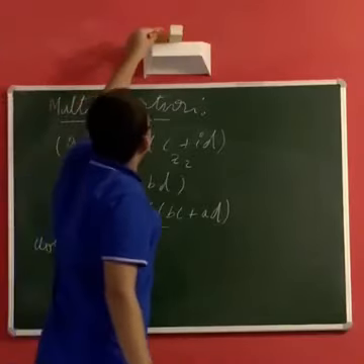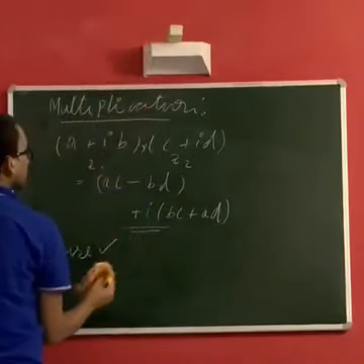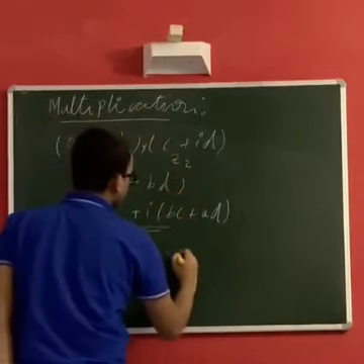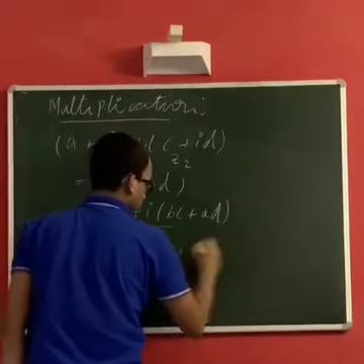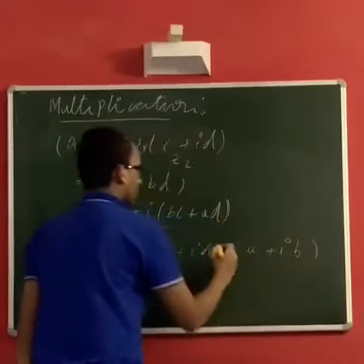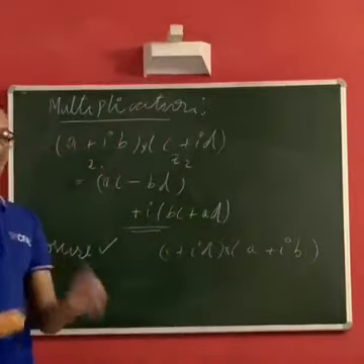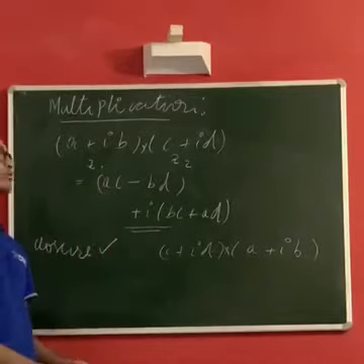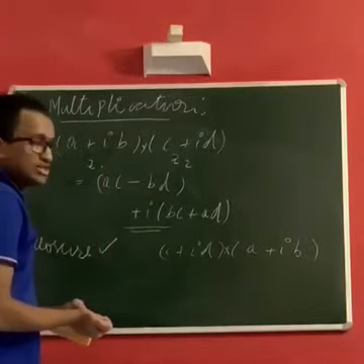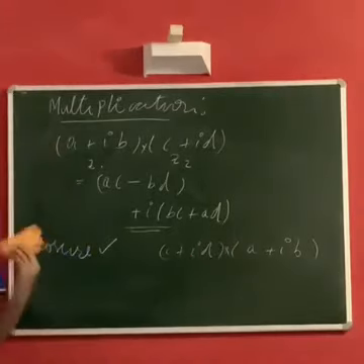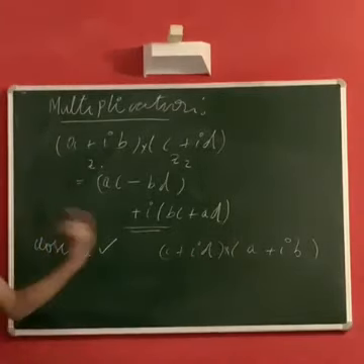So let's just find what is Z2 times Z1, which is C plus ID times A plus IB. Although it may look very obvious or trivial or unnecessary to do all this, we should, because it is a new operation that we have defined and we are not yet sure whether it will work out or not.